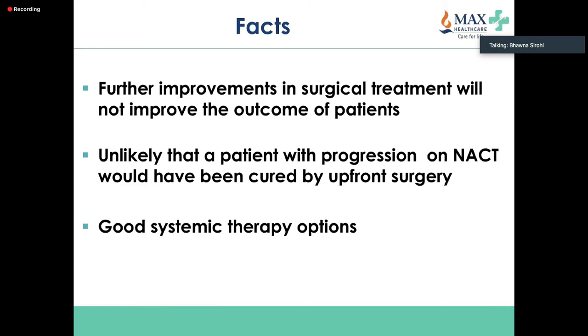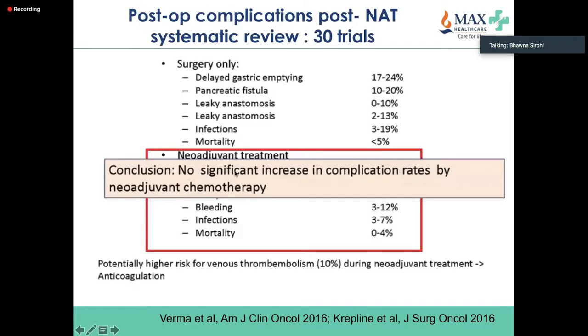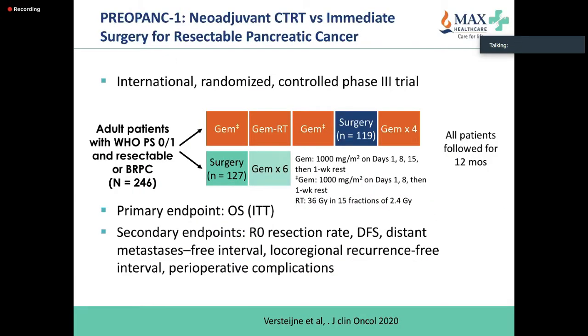So to be able to improve the outcome for our patients, I think it's very important that we think of addressing the micrometastasis by neoadjuvant therapy previously. And we do have very good systemic treatment options, as we know. So, post-op complications, again, this systematic review of about 30 trials actually looked at all the complications associated with pancreatic surgery and showed no significant increase in complication rates in those patients who had neoadjuvant treatment.